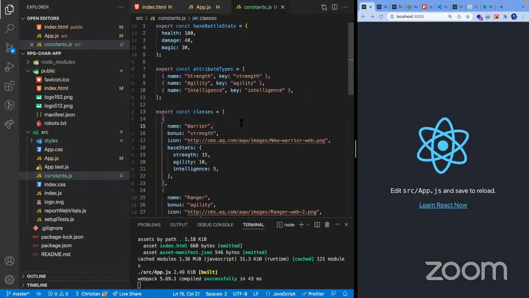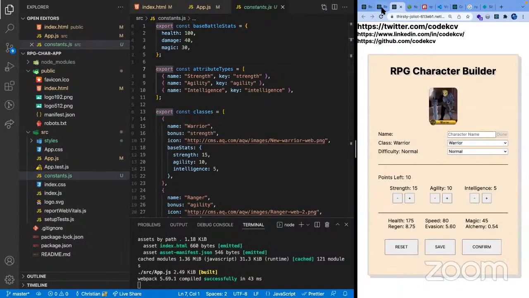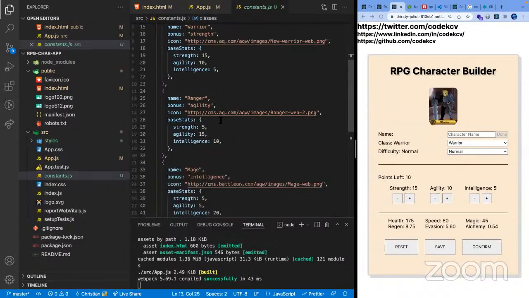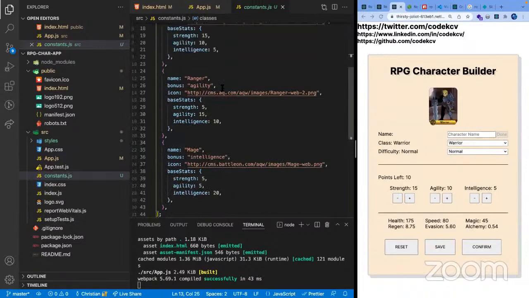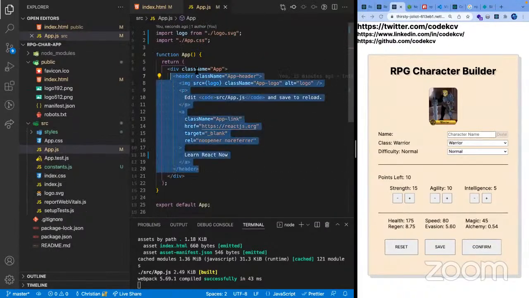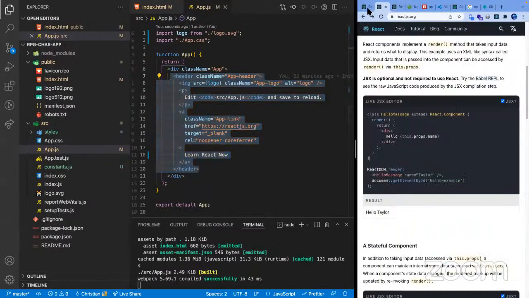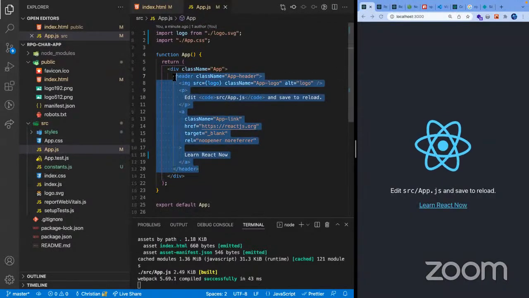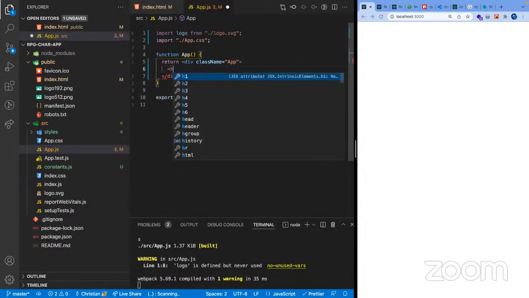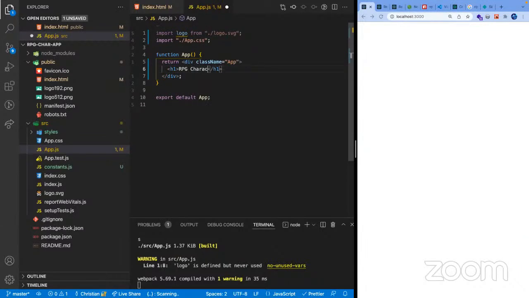So just to do a quick glance, we do have the things from earlier, our battle stats and our attributes, and then our three types of classes. And then, yeah, let's actually just start building. And I'm gonna clean some stuff a bit. So we're gonna start from scratch. I'm gonna do an H1 here. Say RPG character builder.